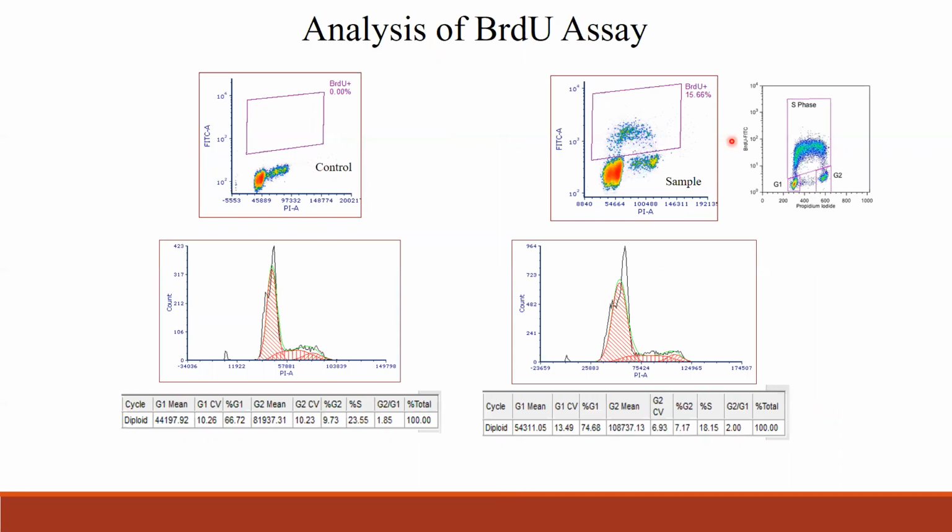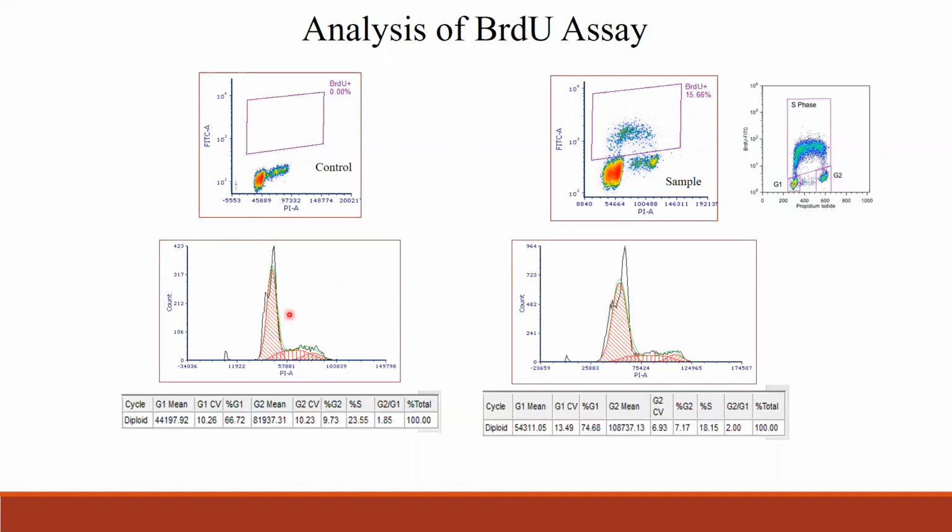So this is how the plot would look. Here you see the cell. This is the control, which has no BrdU. So this is a combination assay. This is PI for the cell cycle, and also BrdU to see whether it is incorporated in the S phase for the synthesis analysis.